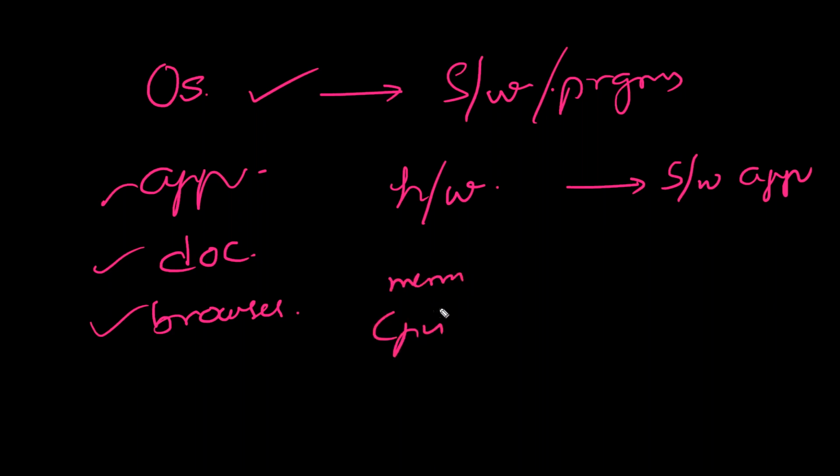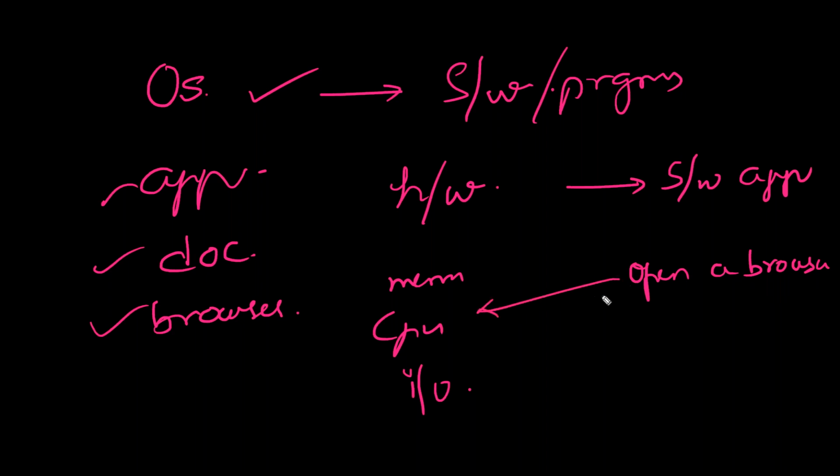These are all hardware components, and it might have some input output devices like a mouse, keyboard, and so on. But how do I interact with these hardware components? If I want to open a browser, that's a simple task. First, the browser should be installed, which means it needs some memory and some CPU to work.